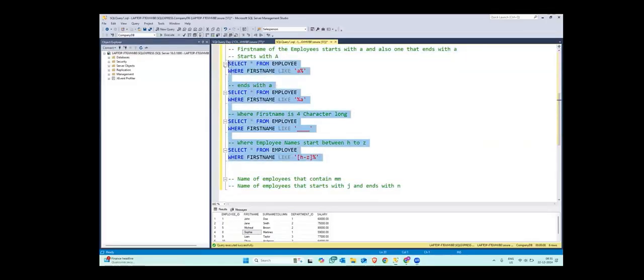Any doubts in these four? Any doubt in what like operator is, what percentage is, what underscore is?